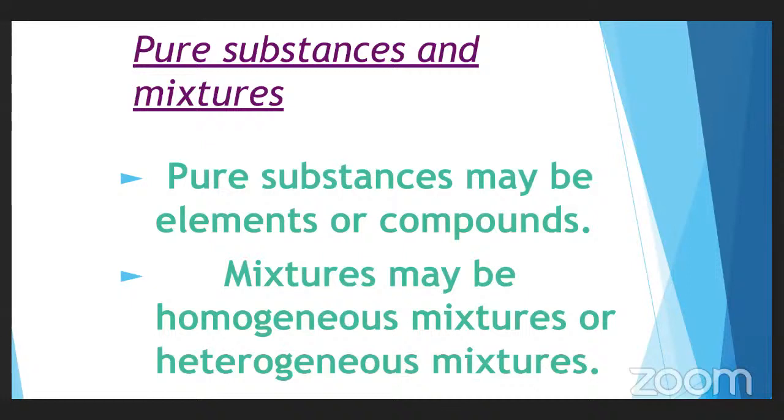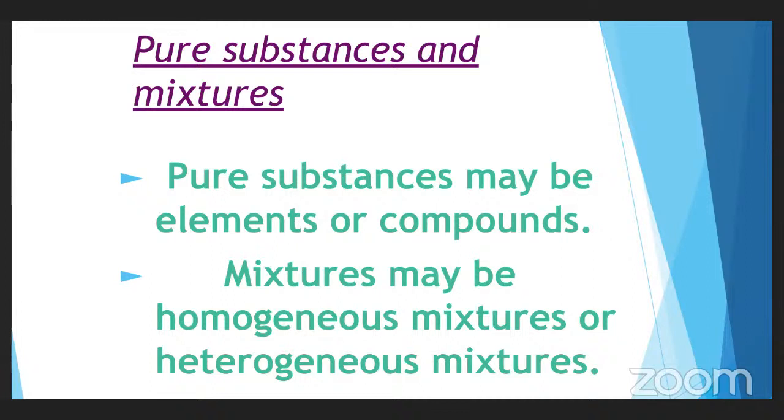Now, coming to mixtures. If you mix any two substances, you get a mixture, isn't it? In your household also, you will have a snack item mixture. What do you observe in that mixture? You will have all different types of materials present in it, isn't it? That is called a mixture. So a mixture is a combination of 2 or more substances. Now this mixture can be of 2 types. What are they? Homogeneous mixture or heterogeneous mixture.